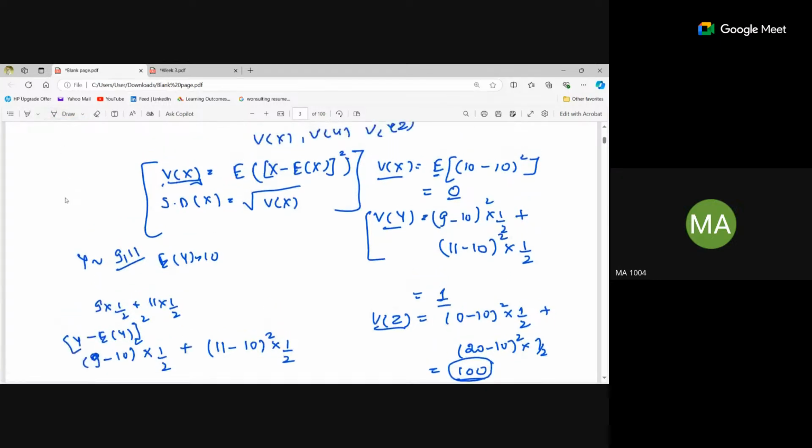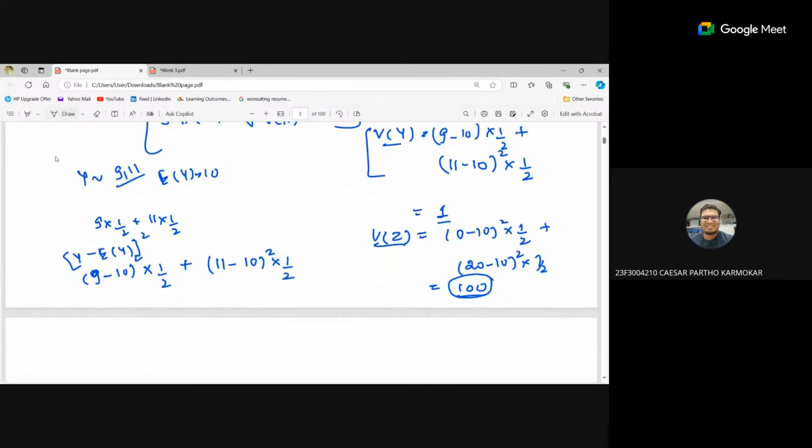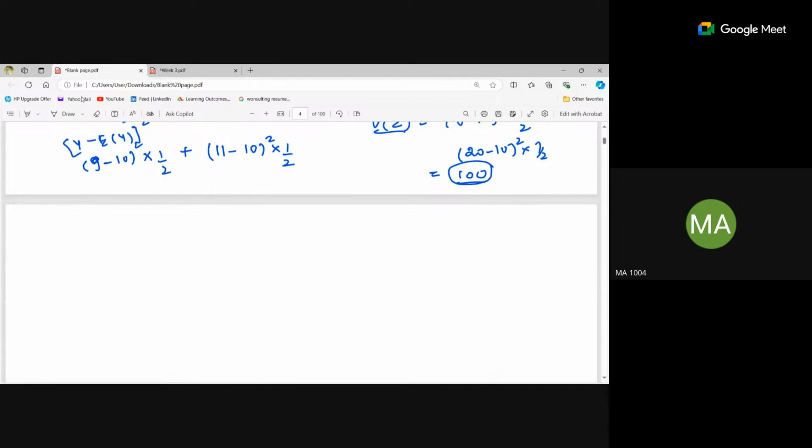Got it? Yes, ma'am. So that is why we calculate the variance, to know the spread of the data. Because from the expectation, we are not able to visualize the data. That's it.